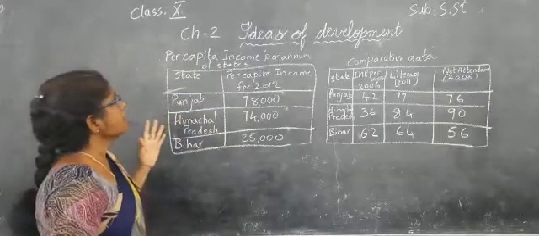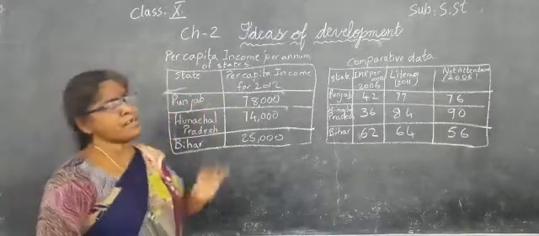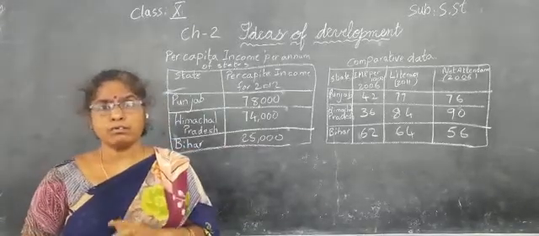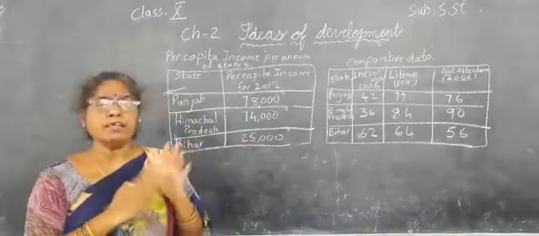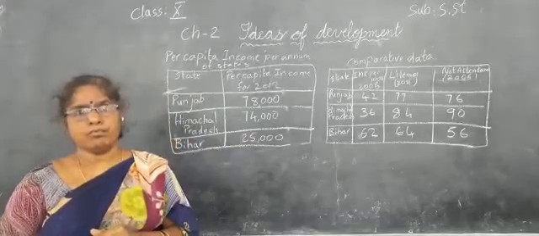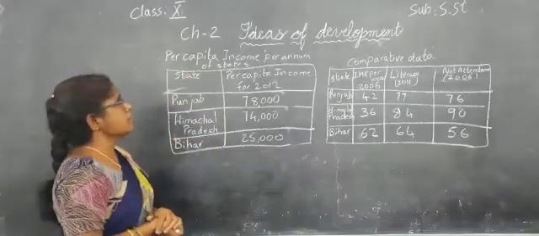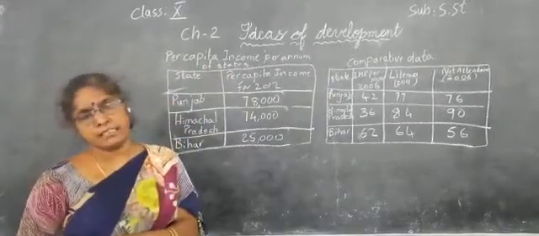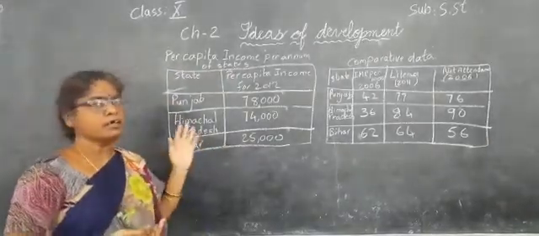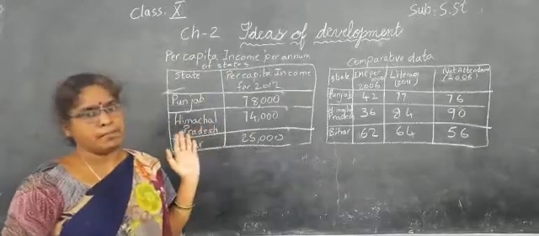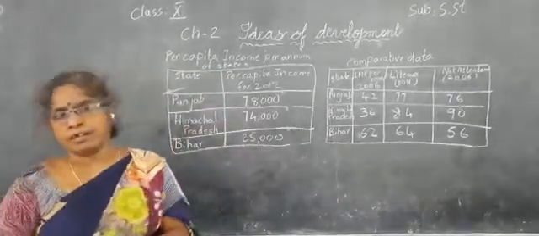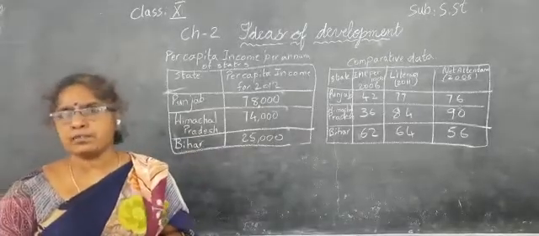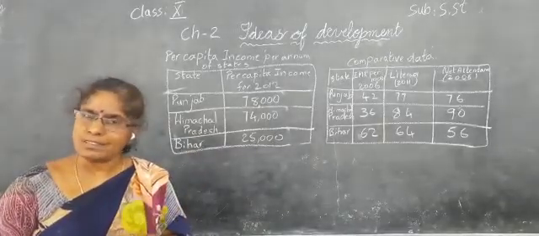Here we will see income and other criteria, how to compare states. Here one table is given with the per capita income per annum of some states as per the 2012 record. Maybe now we are in 2021, but in our textbook it is given as per 2012.